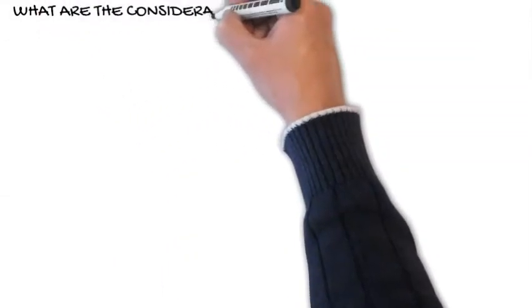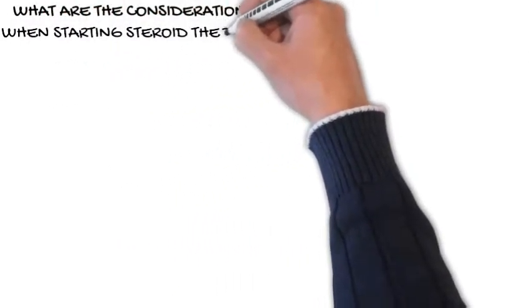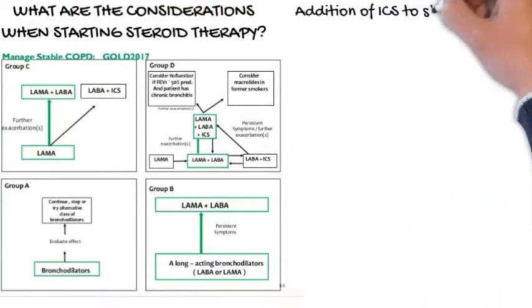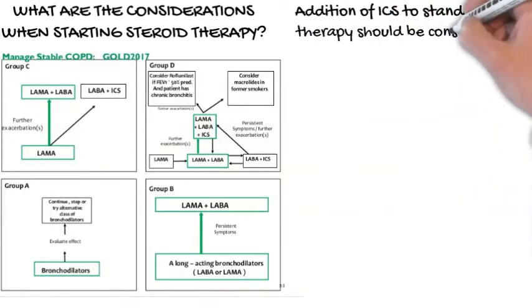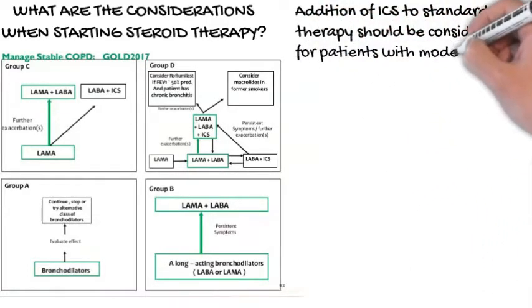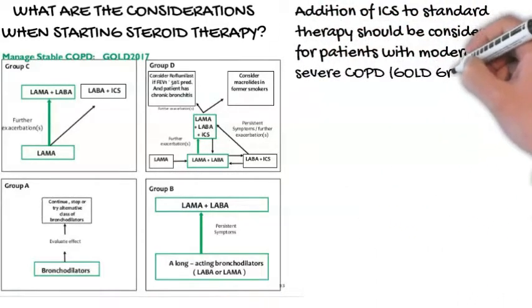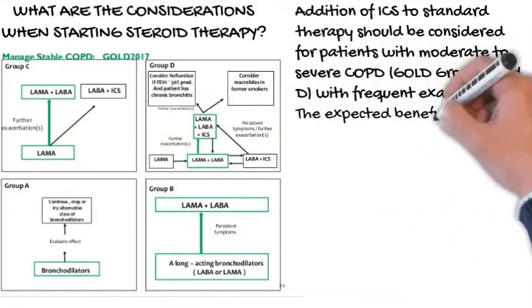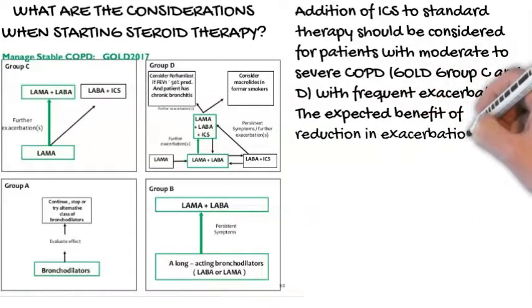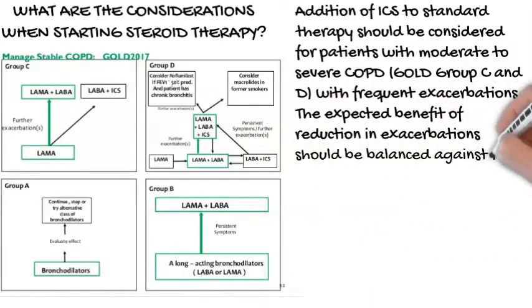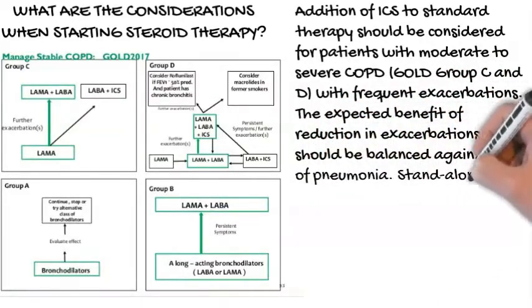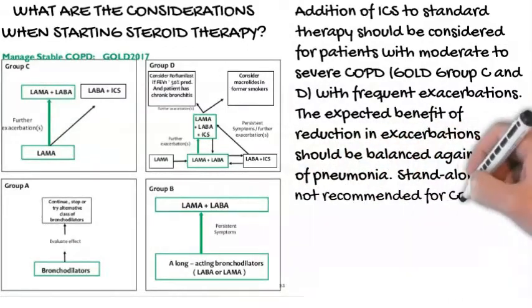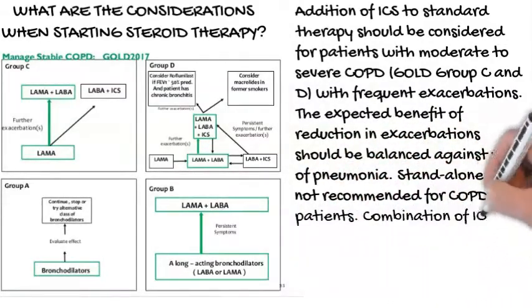What are the considerations when starting steroid therapy? Addition of ICS to standard therapy should be considered for patients with moderate to severe COPD, GOLD Group C and D, with frequent exacerbations. The expected benefit of reduction in exacerbations should be balanced against risk of pneumonia. Standalone ICS is not recommended for COPD patients.